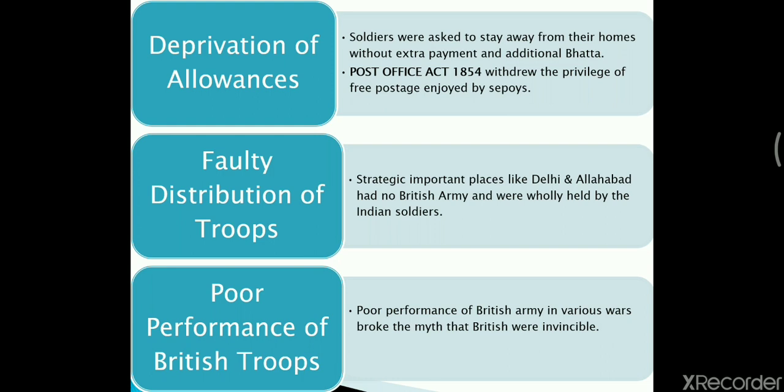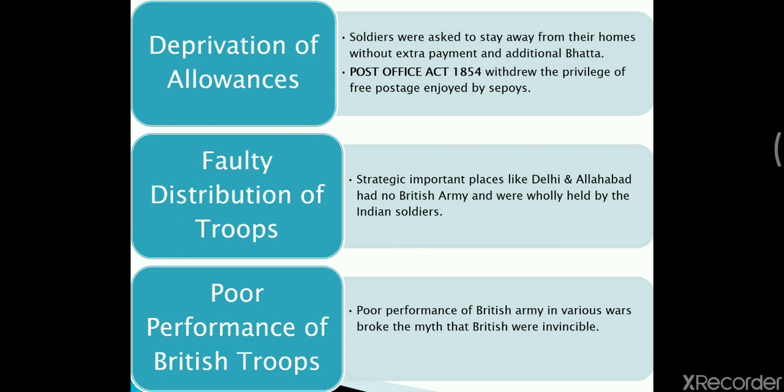Then poor performance of British troops. Poor performance of the British army in various wars broke the myth that the British were invincible. Previously, it was thought that Britishers are invincible. Why? Because they are very powerful, and they have lots and lots of resources and money, through which people used to think that Britishers cannot be defeated.